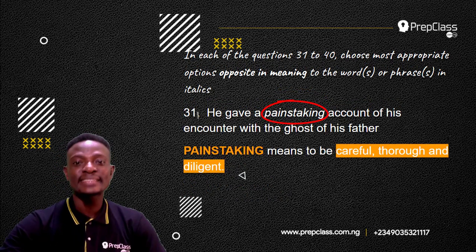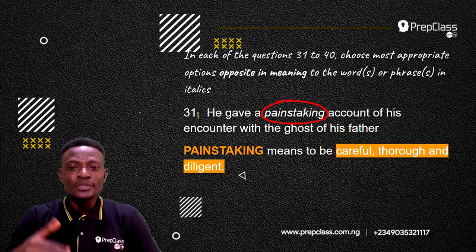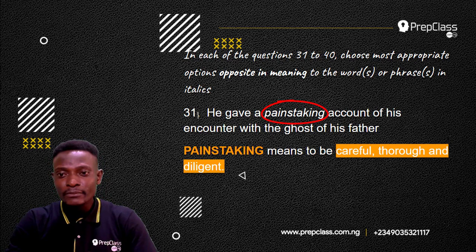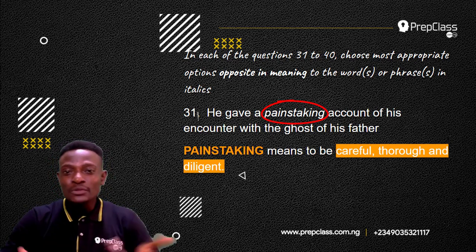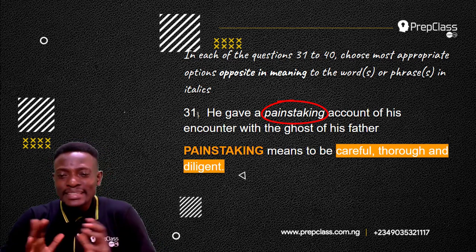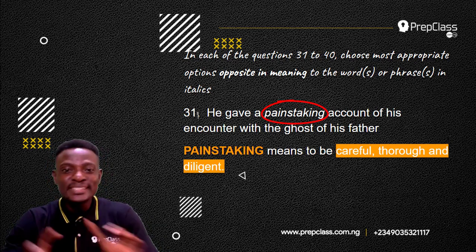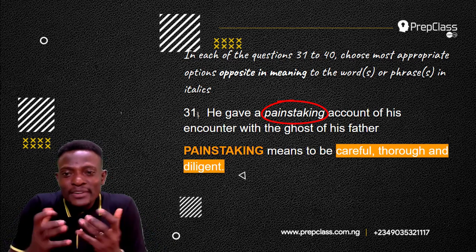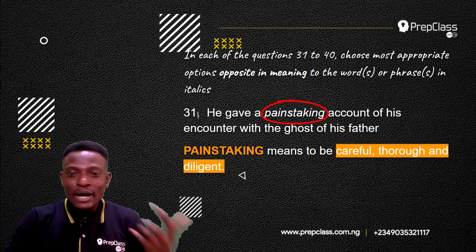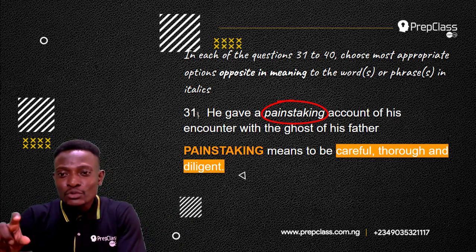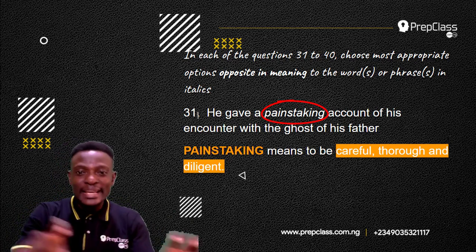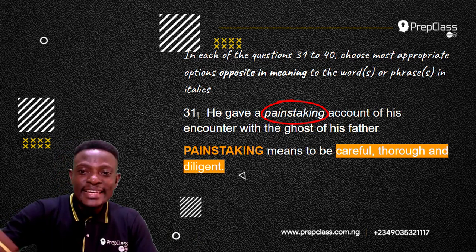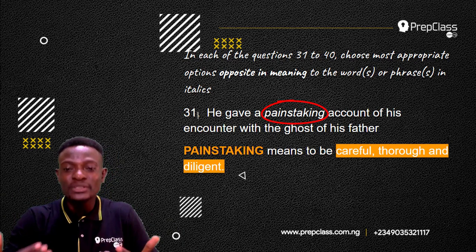Now, what does the word painstaking mean? The word painstaking means to be done carefully, to be thorough and diligent. So while he was giving the account of his encounter with the ghost of his father, he was very careful, he was thorough, not missing any detail. He was diligent, he was passionate. He took his time to point out every detail from the encounter he had.